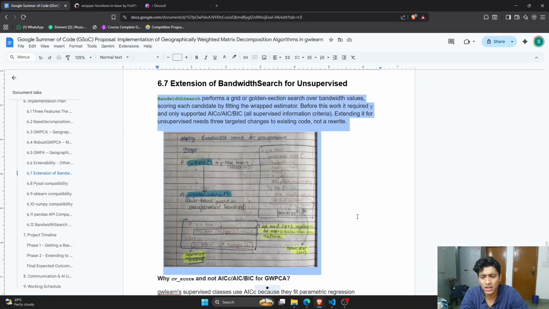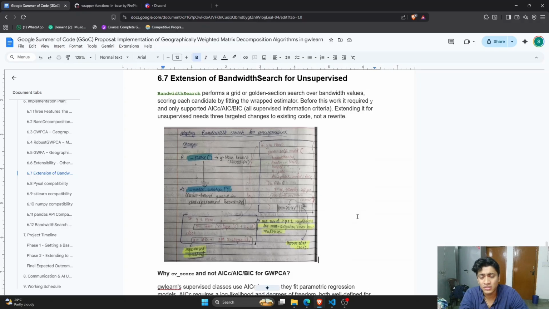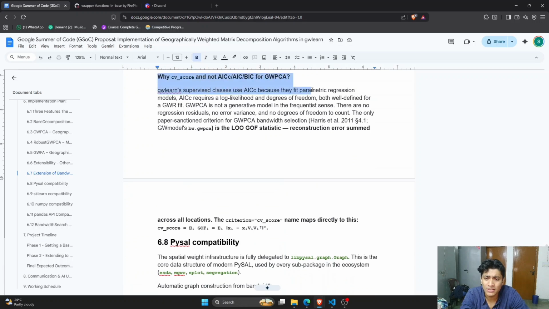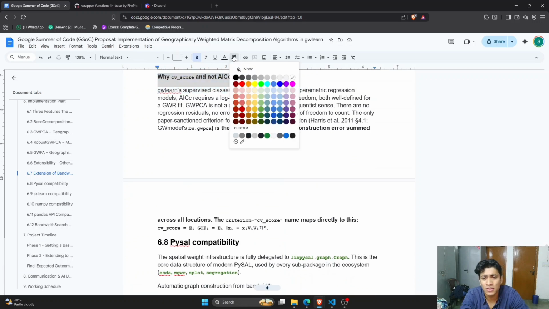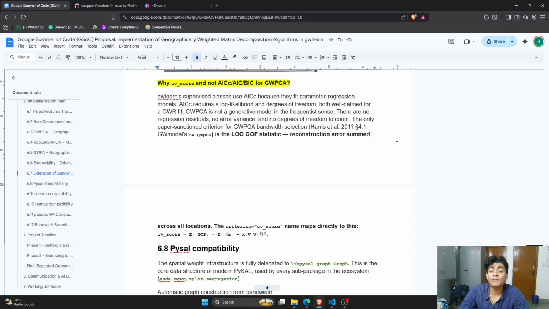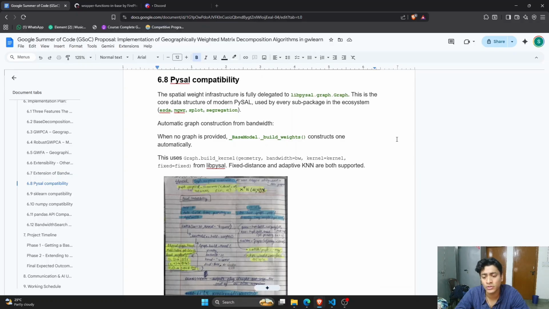It's happening like this, and we are implementing the score that we earlier had. Now we are inserting a method so that it can have y equal to None and route towards unsupervised pathing, right? This is the discussion about the YCB score and not AICc-BIC. It's basically an abstract from the Harris 2011 paper, right? I am completely flexible. If Martin suggests I use AICc and AIC methods, I'm all right with that as well. I'm completely flexible to any changes. I trust his intuition, and I believe he will guide me correctly.